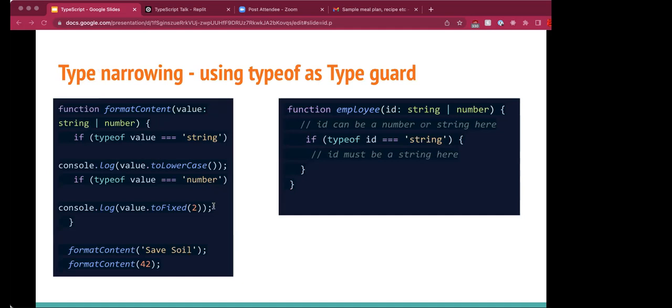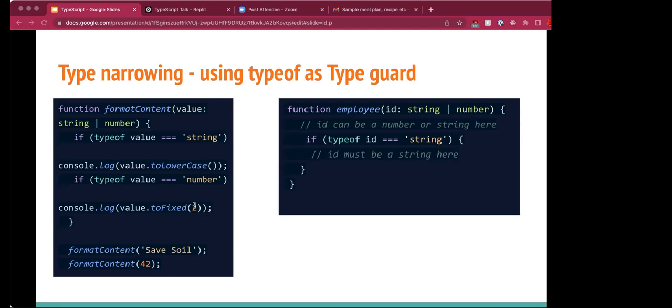Whatever code we need to write which is common for all the types mentioned in the union, we can write outside, like here. Like I have written, the comment ID can be a number or string. This is the part where we write the common code for both string as well as the other type. But if it is type specific, we need to call some method or do some functionality, then we use the type guard and write the specific instructions here.